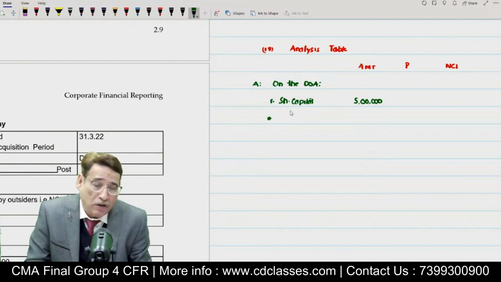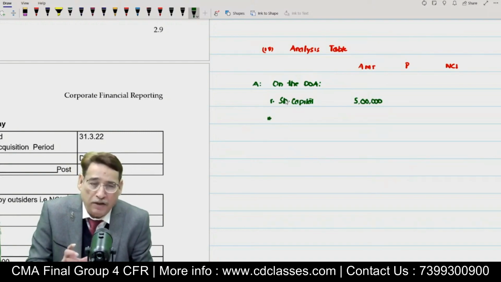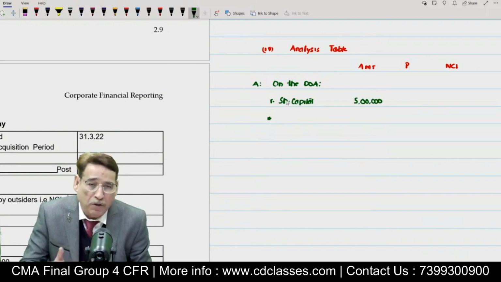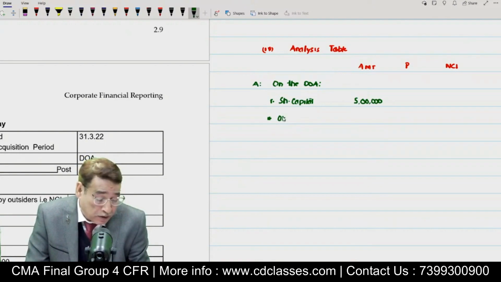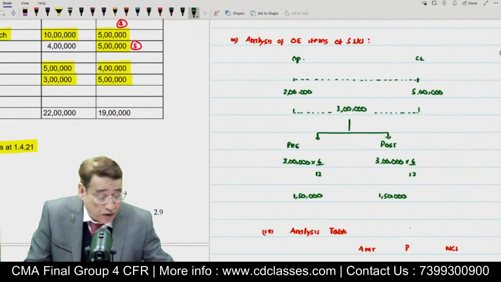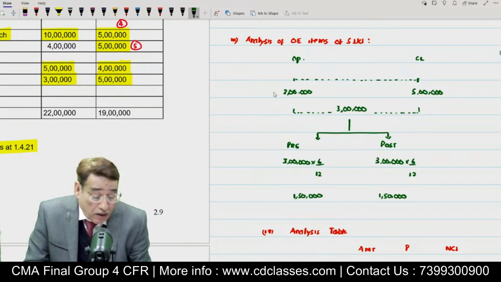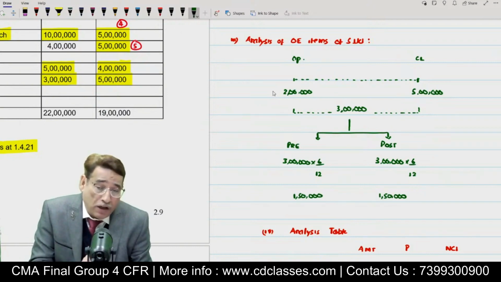Moving on to the next part, we are basically interested in finding out the equity. Equity means net assets, and net assets means share capital plus other equity. As far as other equity is concerned, only one item is there, the profit and loss account. Now look into the table very carefully. This is the table. Is it clear to you? In the beginning of the accounting year,